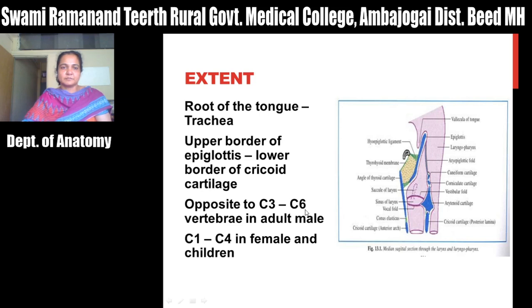Okay. Then what is the extent of larynx? This larynx extends from, this is a tongue. This is a root of tongue. So it extends from the root of tongue, present just behind the root of tongue and hyoid bone. Okay, and extends from upper border of this epiglottis to the lower border of cricoid cartilage. So according to the vertebral level, it lies opposite to the C3 to C6 level in male and C1 to C4 in female and children.